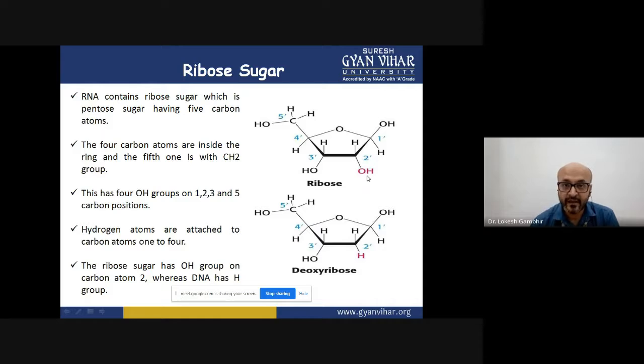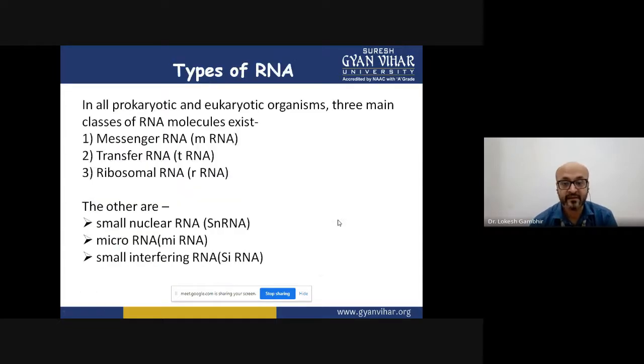See, on the second prime carbon, there is an availability of what? A hydroxyl group. But when we are talking about deoxyribose at the 2 prime, there is no oxygen. So the question comes, when an incoming nucleotide is approaching, it can form a bond with 3 prime and 2 prime both. But the majority of the time, it forms a bond with 3 prime OH, giving rise to a stable RNA molecule. And the same happens in the case of DNA.